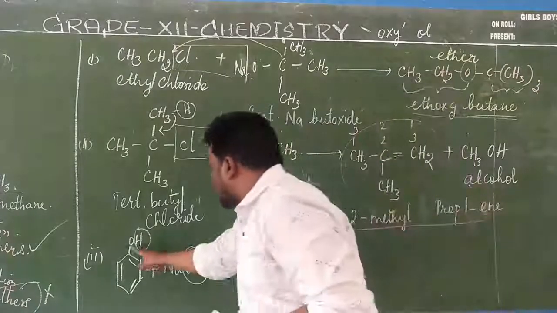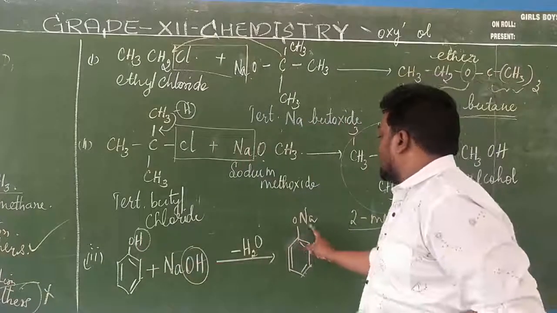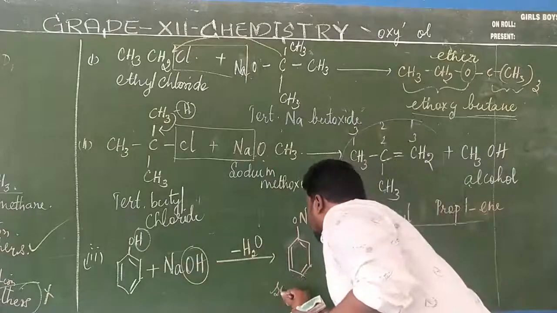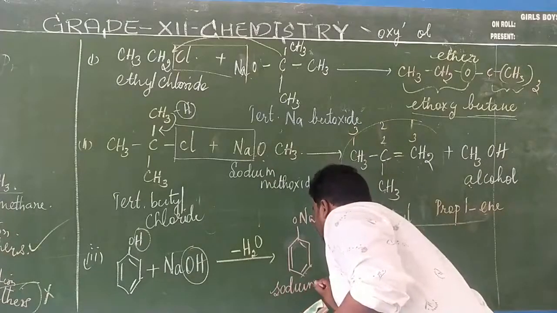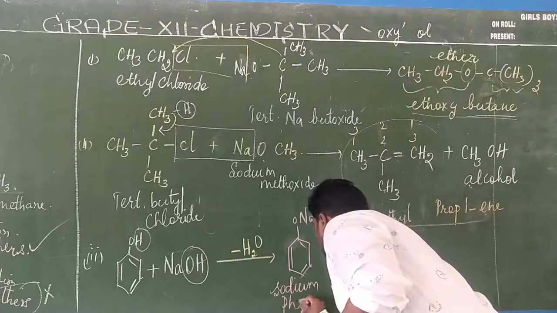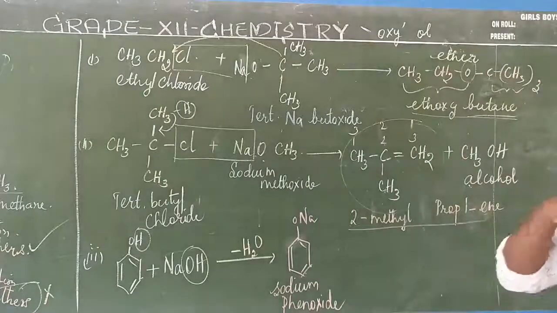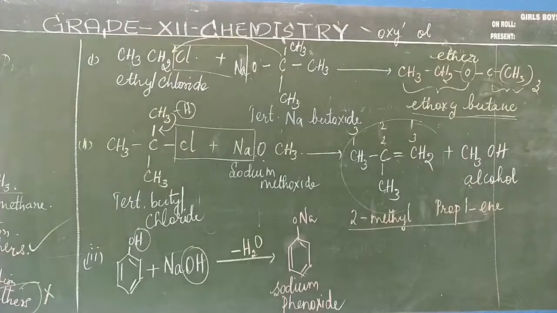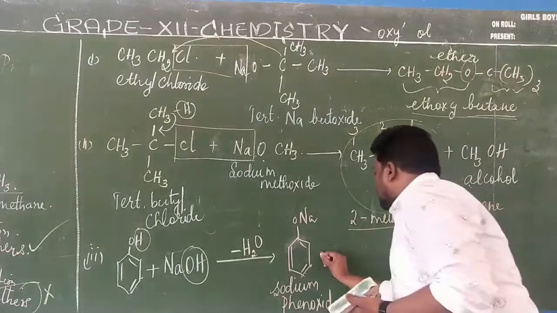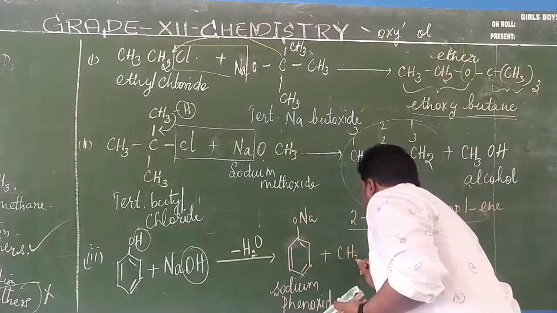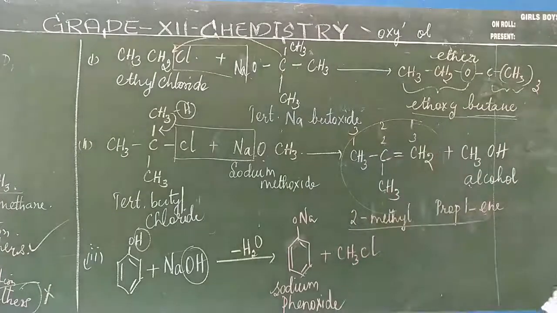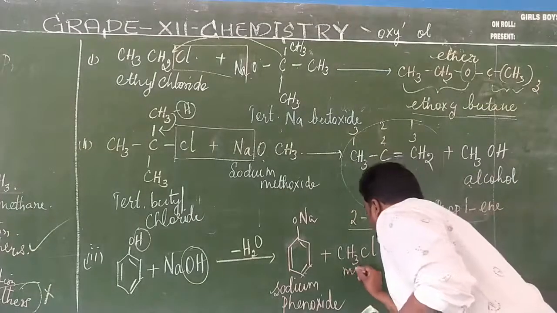Isn't it? O, and this Na will be getting added. So ONa. This is called as what? Sodium phenoxide. Now, the so formed sodium phenoxide on treatment with CH3Cl. Isn't it? This is called as what? Methyl chloride.